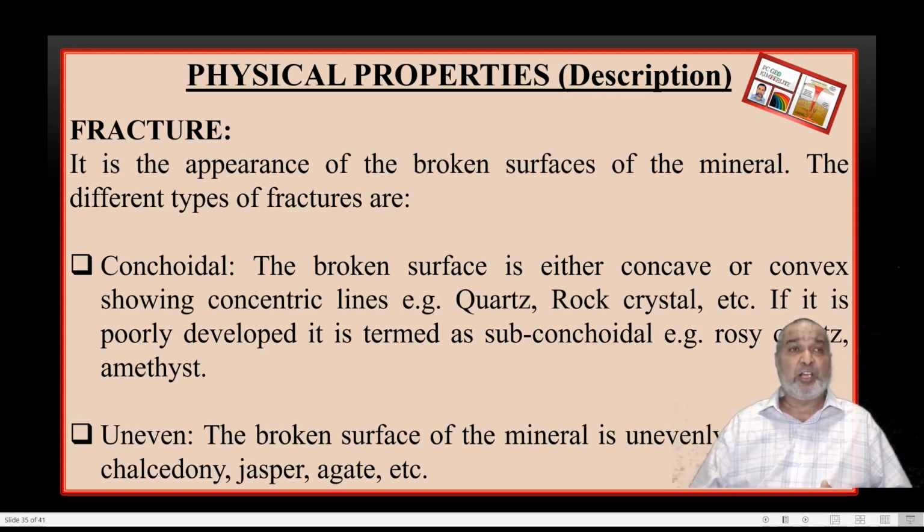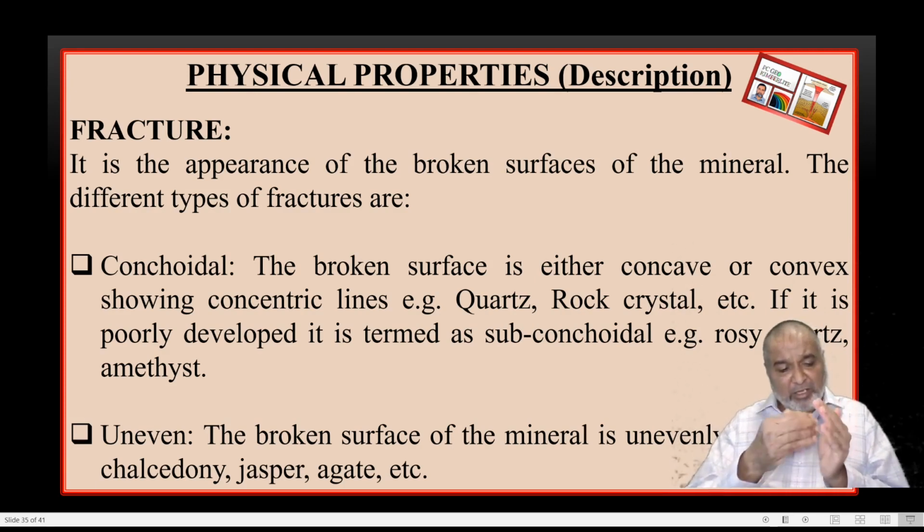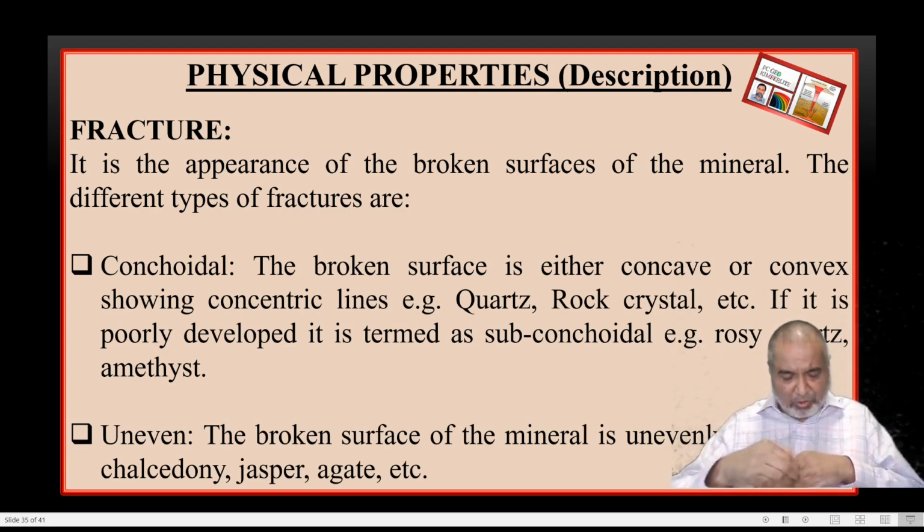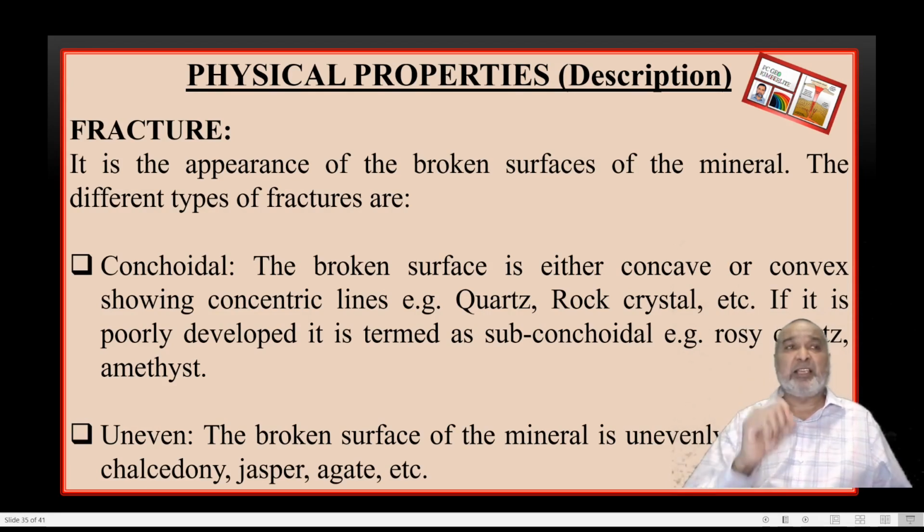The first one, conchoidal fracture. The broken surface shows concave depression and convex elevation, with concentric lines. The best example is quartz or rock crystal, which will give you the full form of the concentric lines. And glass is the best example. In any broken glass, if you see a small piece which has been broken out, you can find the conchoidal fracture is best seen.